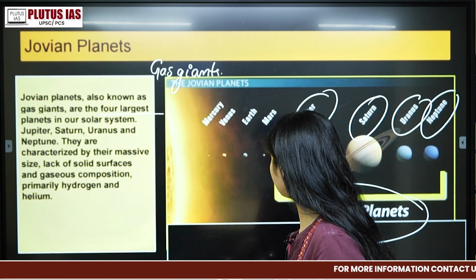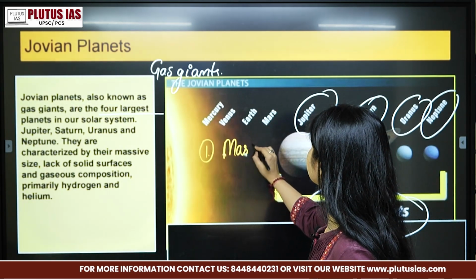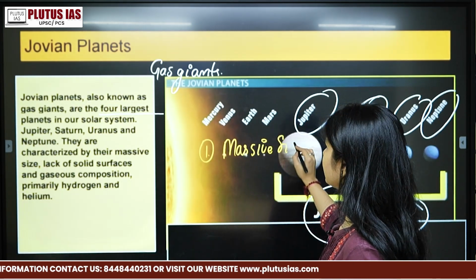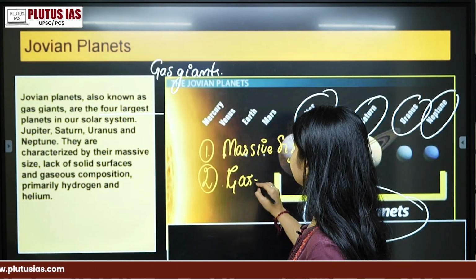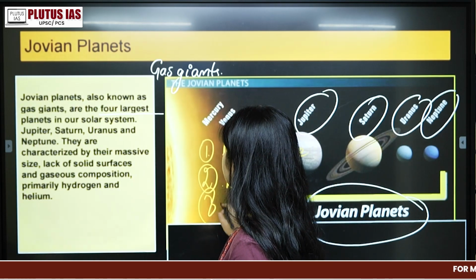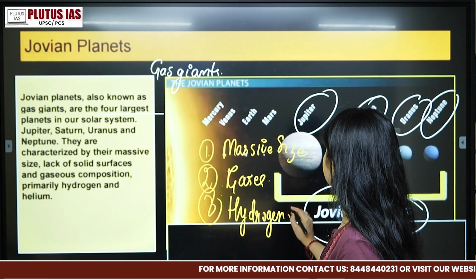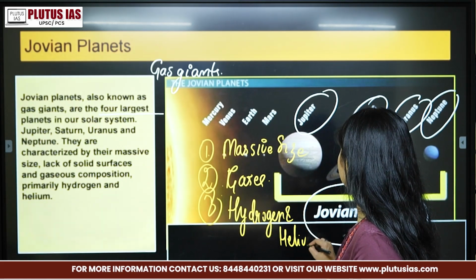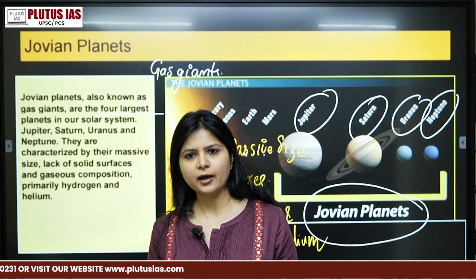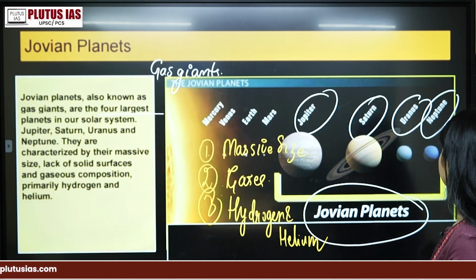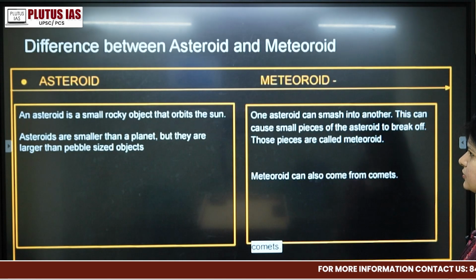First of all, they have massive size, big sizes. Apart from that, they also have gases surrounding them, right? And they are mainly composed of hydrogen and helium, right? These are the characteristics of the Jovian planets, right? First is terrestrial, the other is Jovian. Okay, their placement is also in the outer part of the solar system, right?